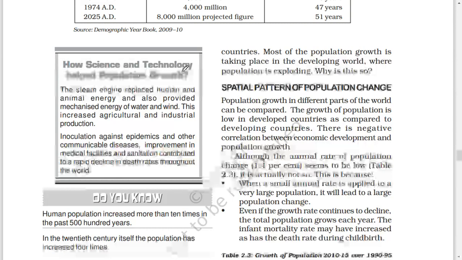Most of the population growth is taking place in the developing world, where population is exploding. Why is this so?